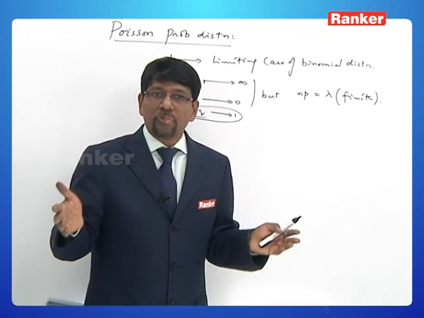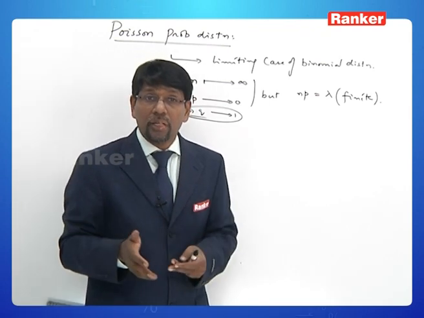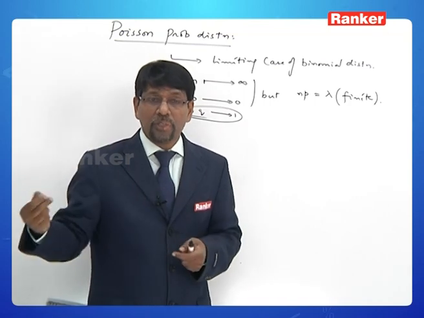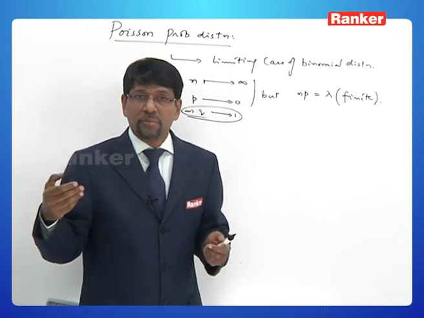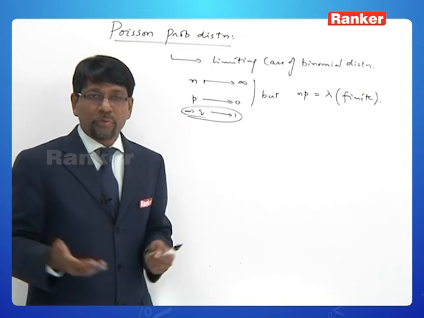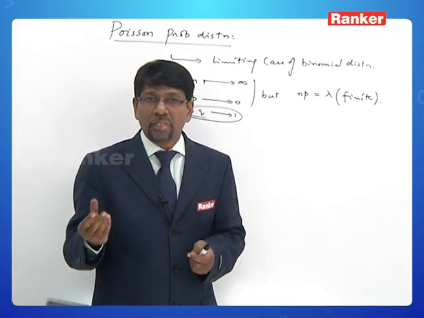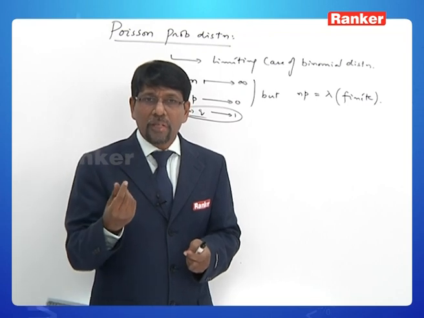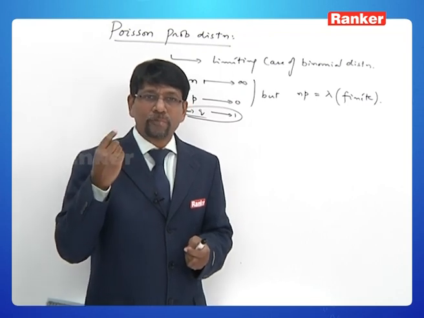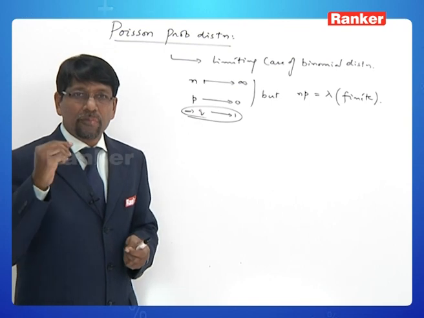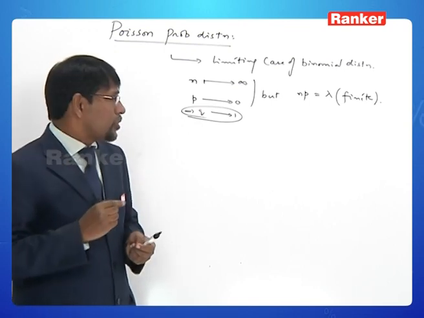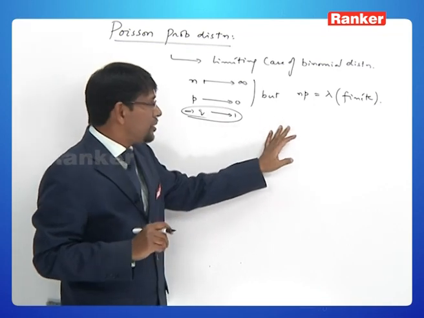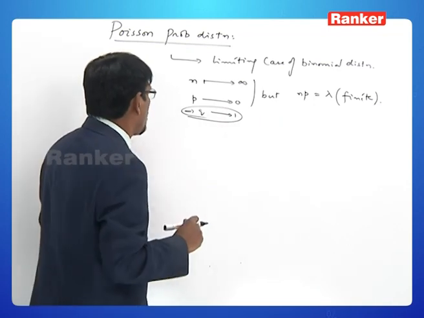This is an example of a Poisson distribution where the number of trials is large, that is the number of characters in the web page is very large, and P, the probability of getting a success, that is getting a typographical error, is almost 0. So NP is some constant, that is lambda.